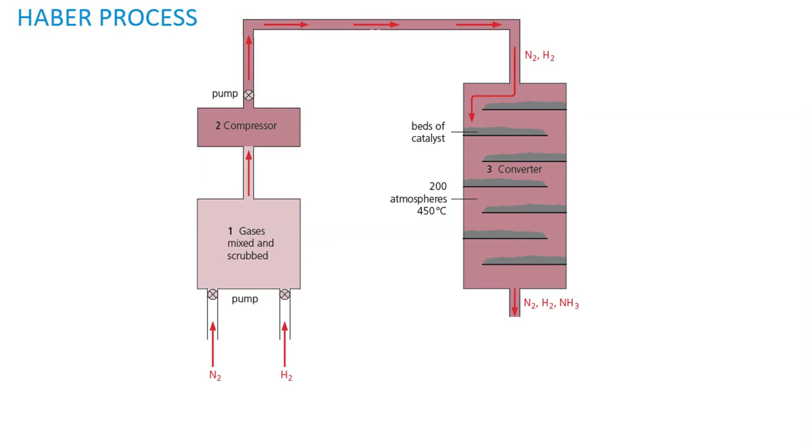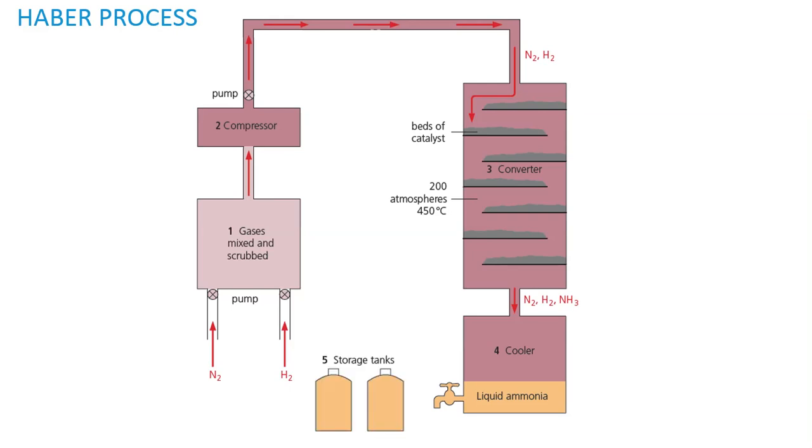Here only 15% of hydrogen and nitrogen become ammonia. Next step is the cooling tank, where ammonia, nitrogen and hydrogen are cooled, causing ammonia to turn into a liquid. This liquid ammonia is collected in tanks and stored as a liquid under pressure.